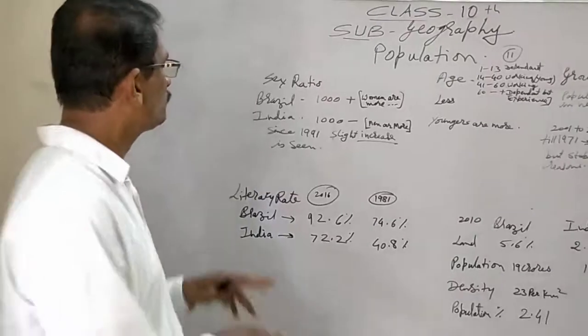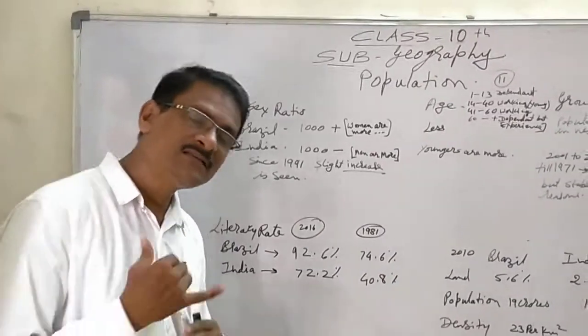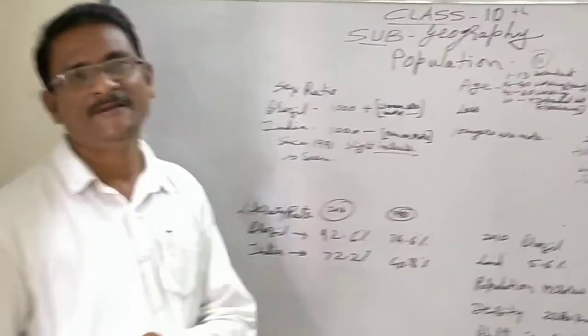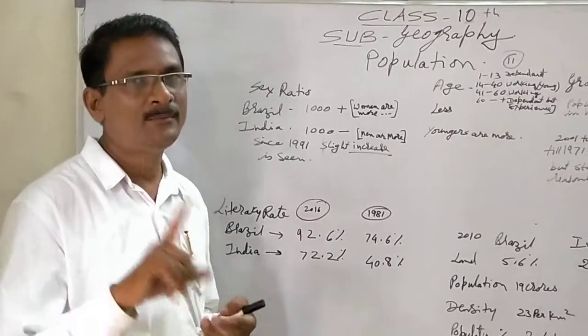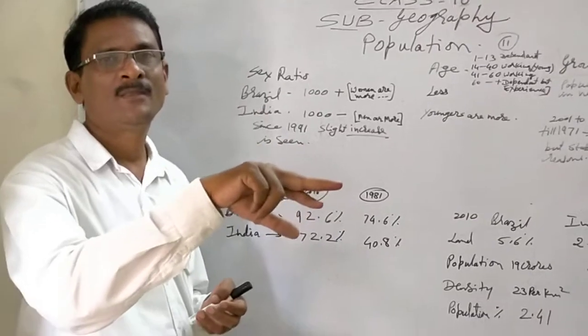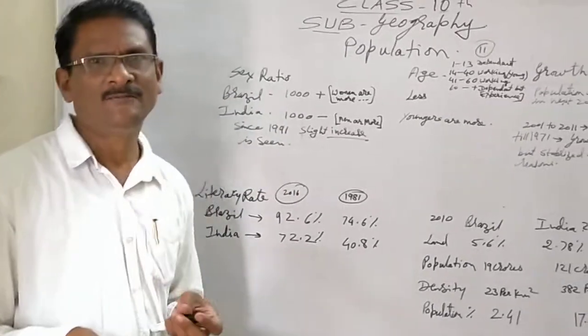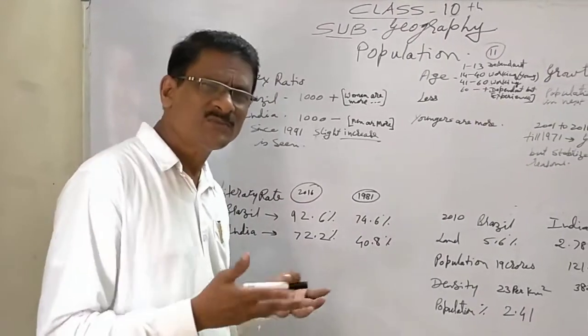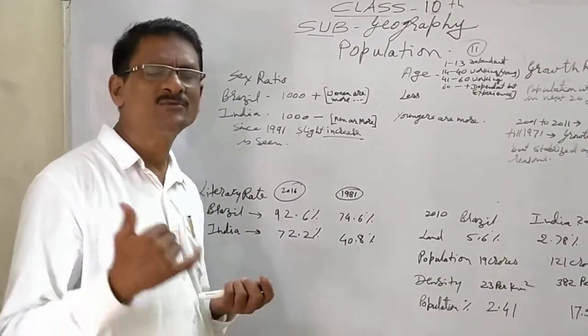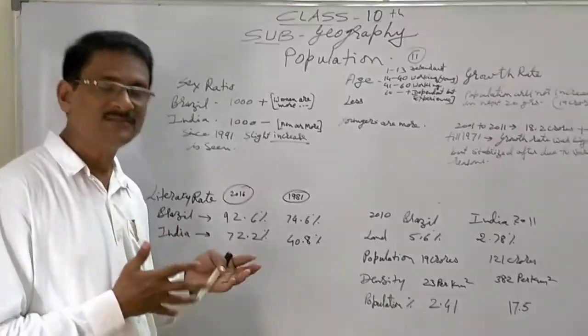But when it comes to Brazil, the sex ratio is not the same as it is in India. In India, men are more. Men outnumber the women. In Brazil, women outnumber the men. Since a long time in Brazil, women are more in number. What must be the reason? Definitely you can get it. It's more interesting. There are certain reasons, definitely.